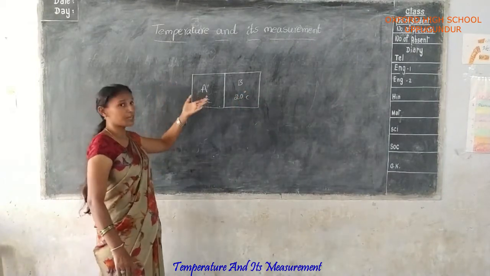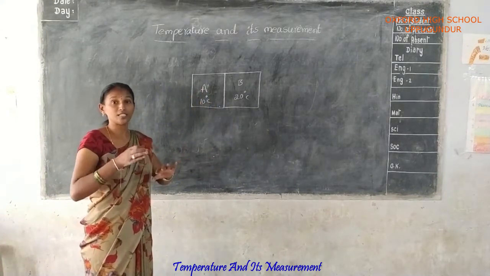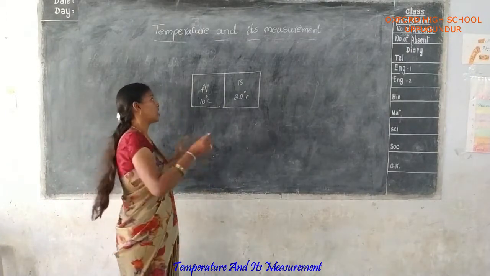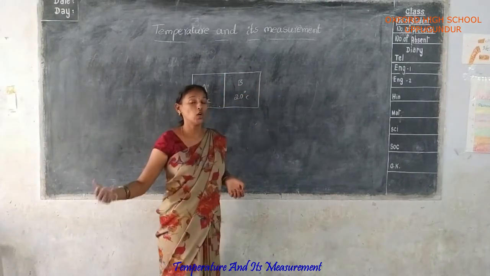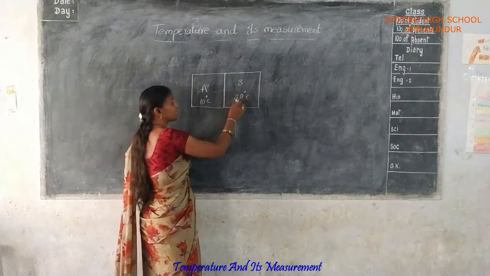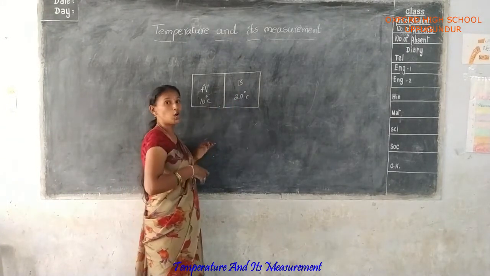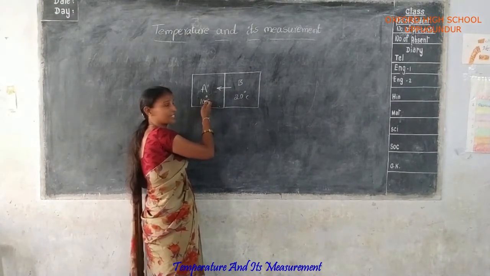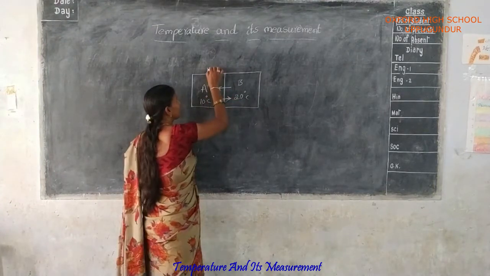As discussed before, the temperature level is transferred from one system to another system, and heat energy is also transferred from one system to another. So the temperature is transferred from higher to lower, that is, from the higher temperature to the lower temperature. Here 20 degrees Celsius is the higher level and 10 degrees Celsius is the lower level. So heat is transferred to the A system, and automatically both are balanced. Finally it is 15 degrees Celsius.